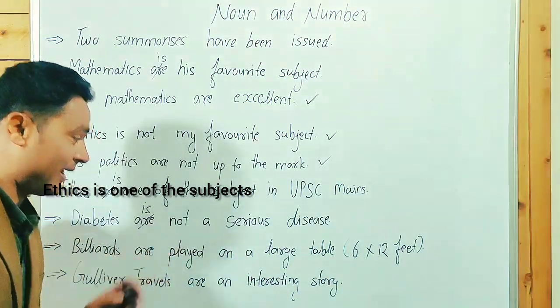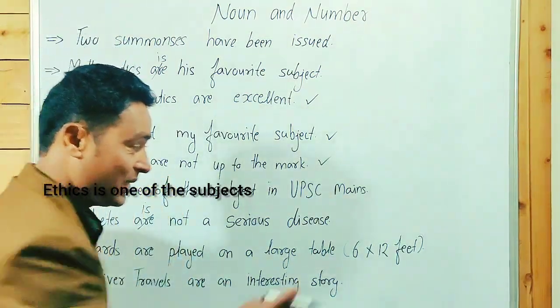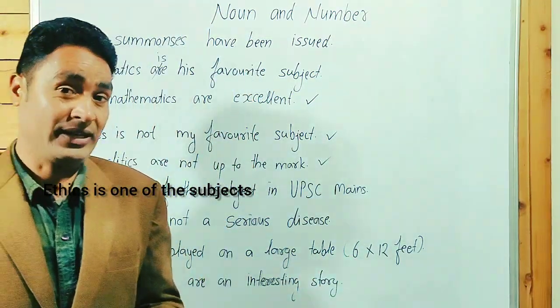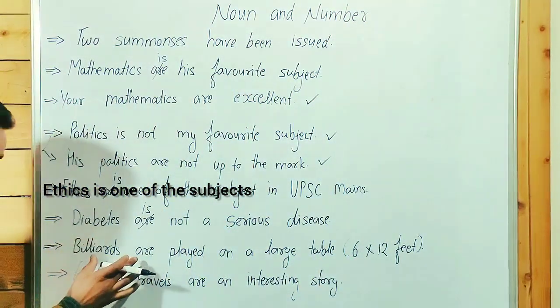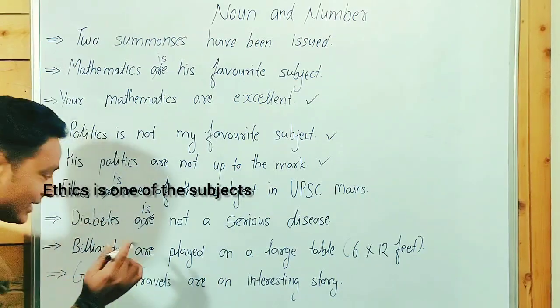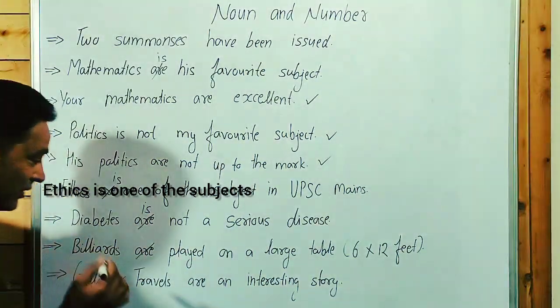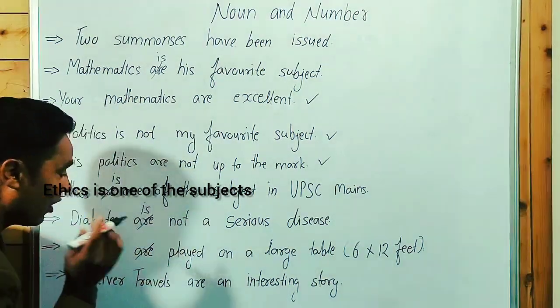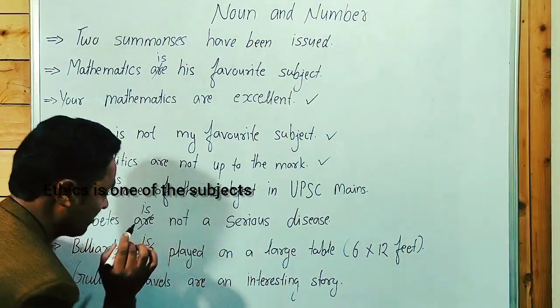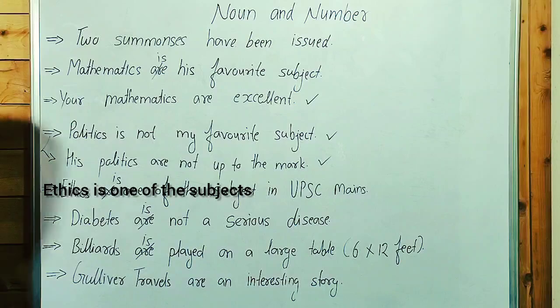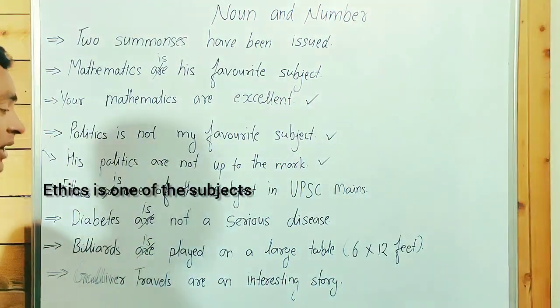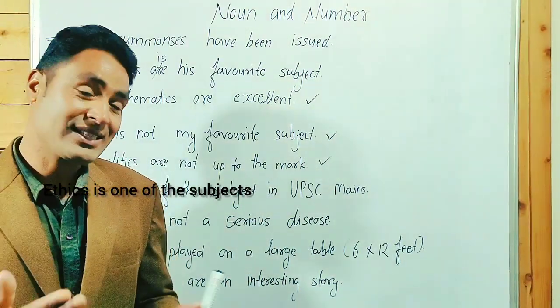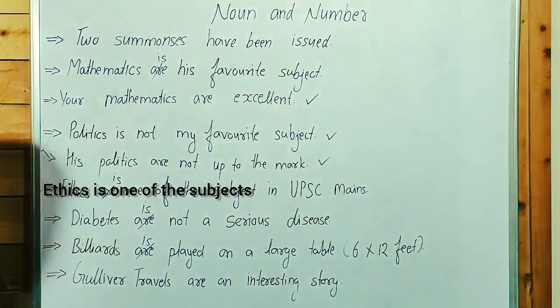Billiards are played on a large table 6 by 12 feet. Not billiards are; the name of a game is plural in form, singular in function. Billiards is played on a large table 6 by 12 feet.